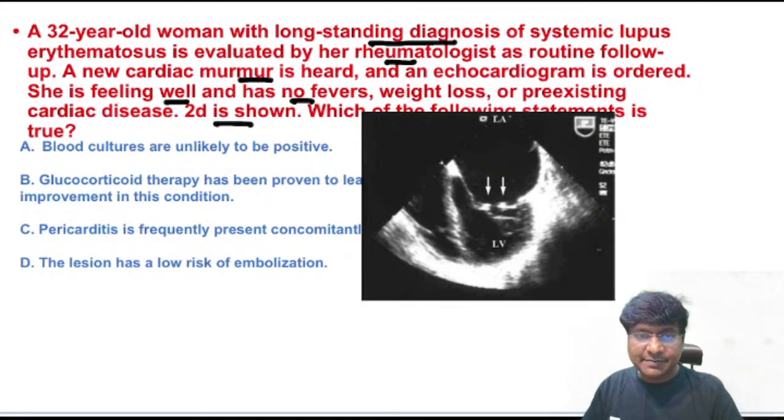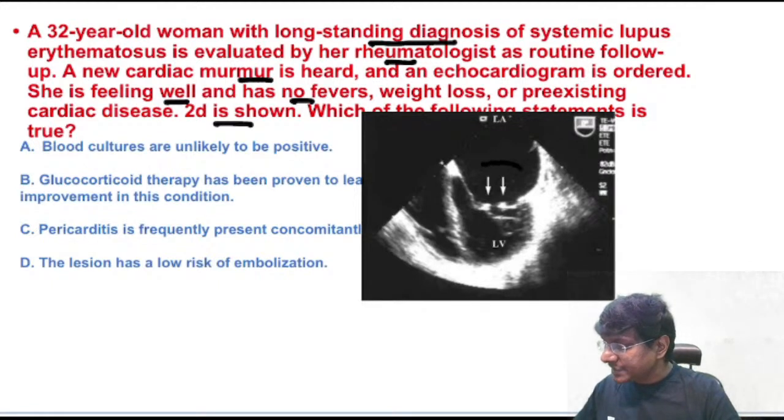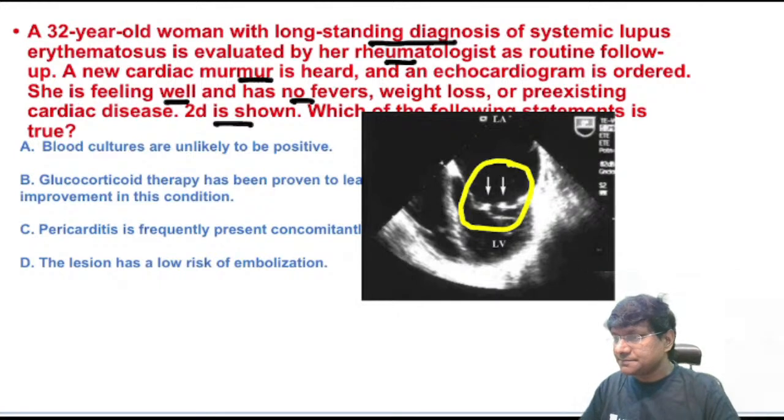Which of the following statements is true in this question? I have given you the 2D echo picture also, and this is the abnormality you are observing here. Can anyone tell me what is the diagnosis and what is the correct point?